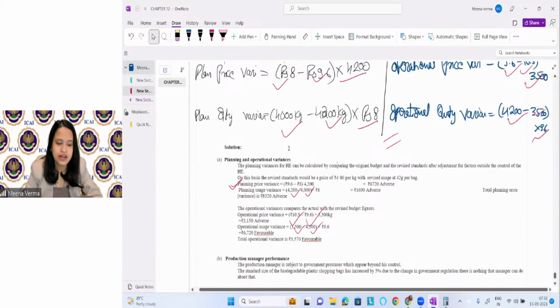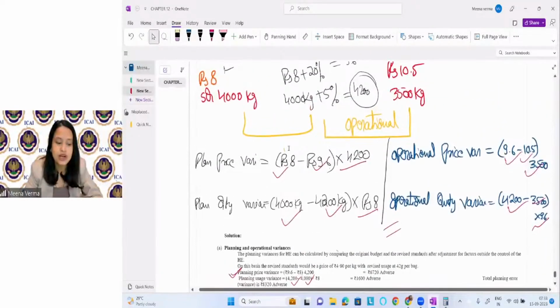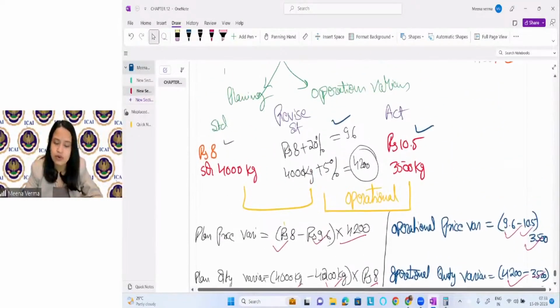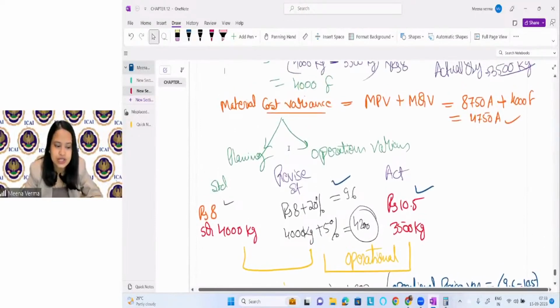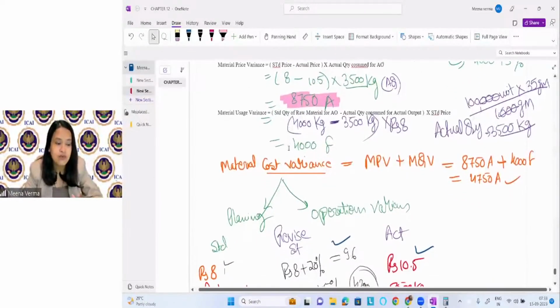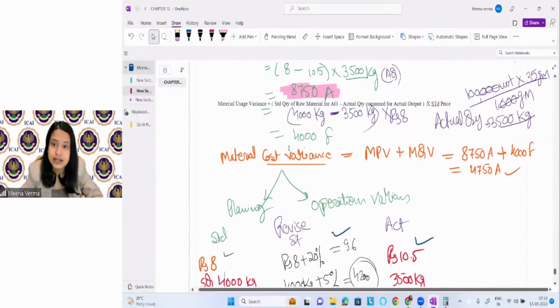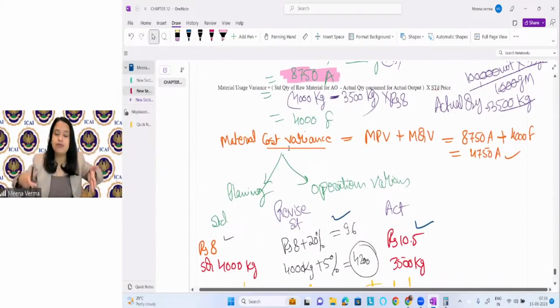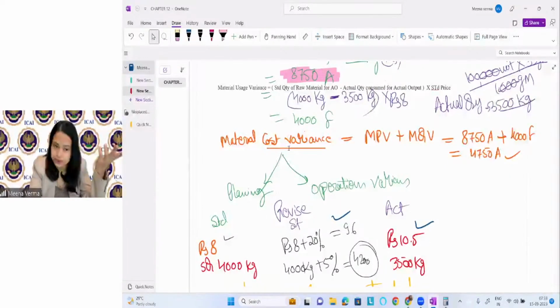Now the point is that why are we calculating all these things in more detail? Though we have already calculated the price variance and the quantity variance above in the question, why are we finding more in detail planning and operational variance? To find out who is responsible for what.